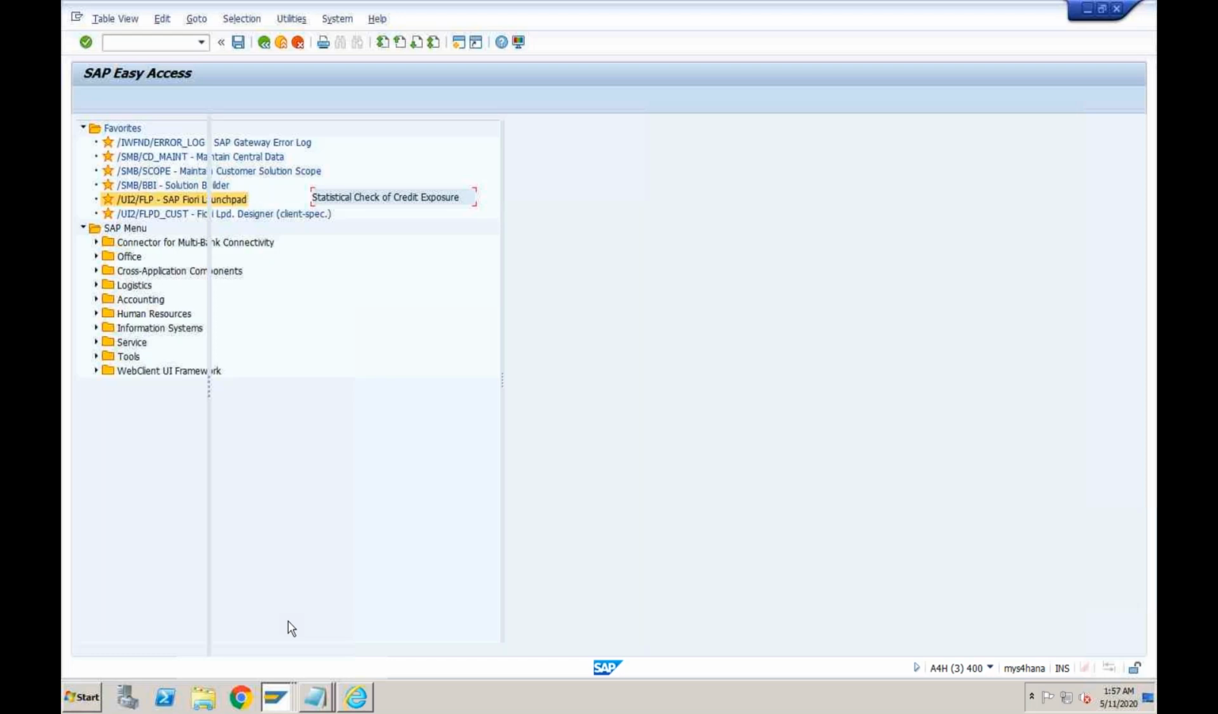Okay, so I'll again go back to my transaction BP, and here I will show what are the other important things that you need to know from the master data point of view. We already discussed this. We were in the general data, and in the general data we are going to the credit profile.